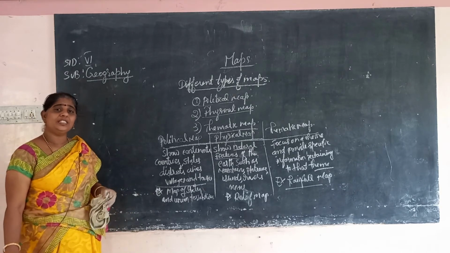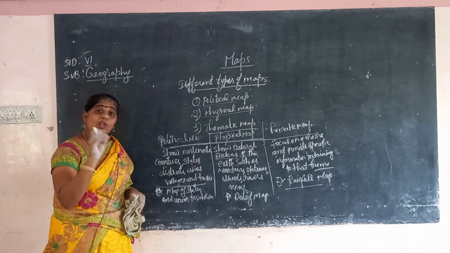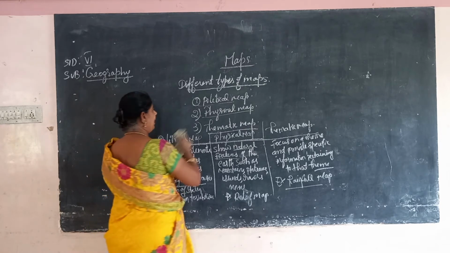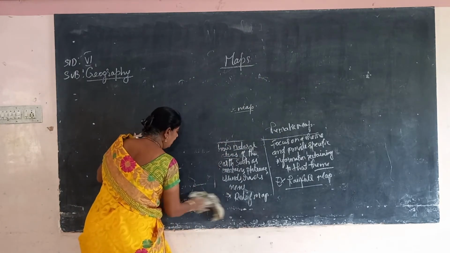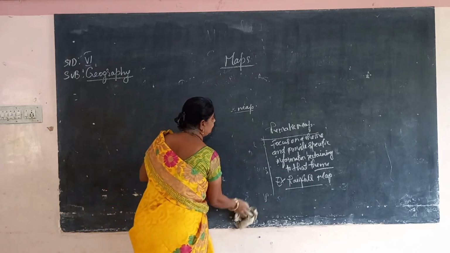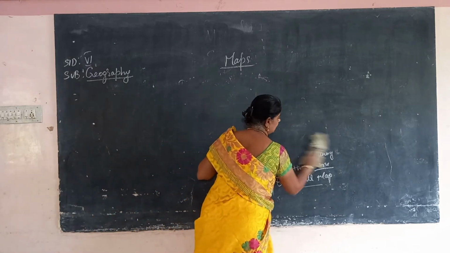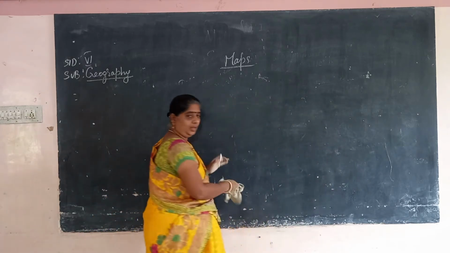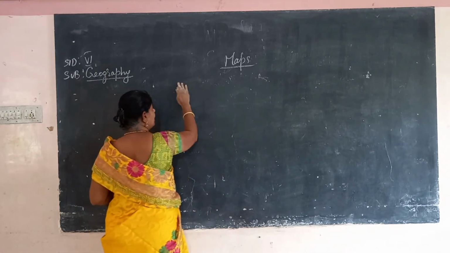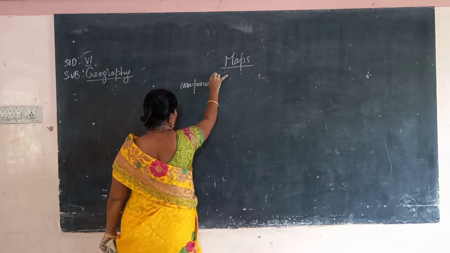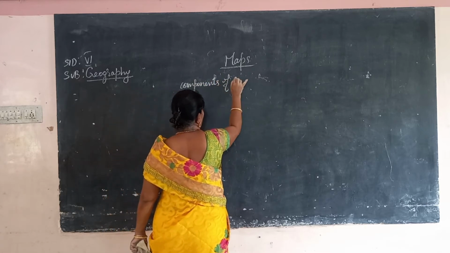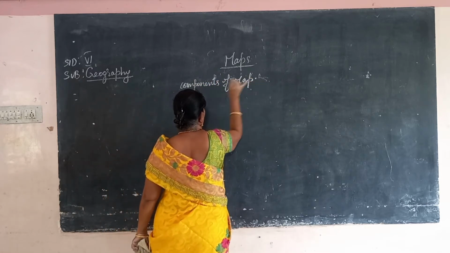Next we are going to see the components of a map. What are the components of a map?